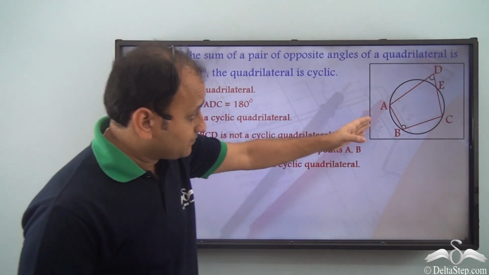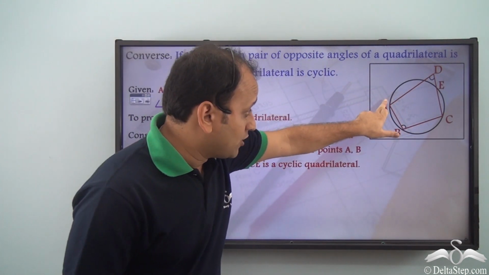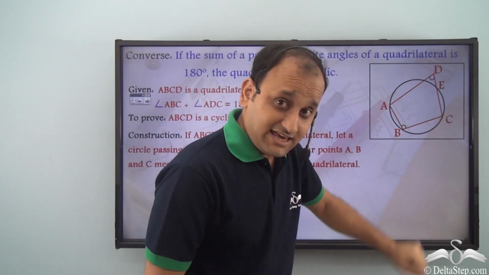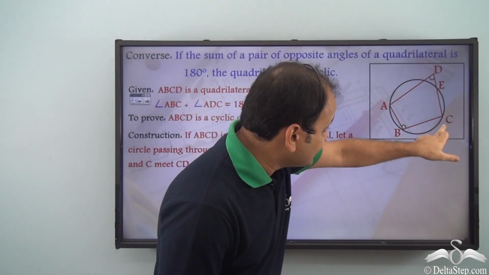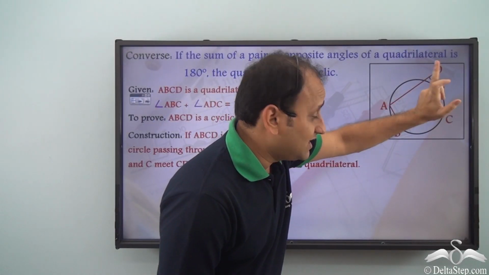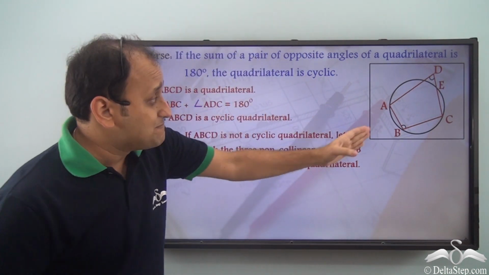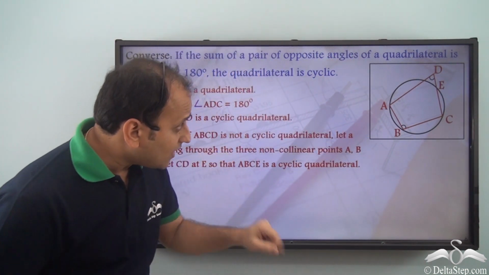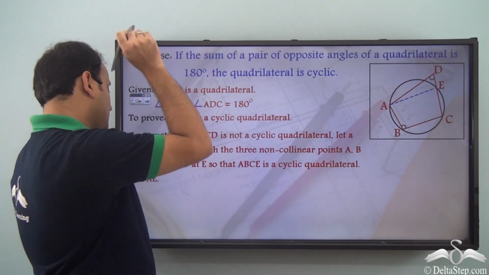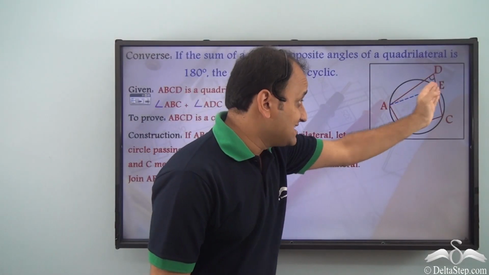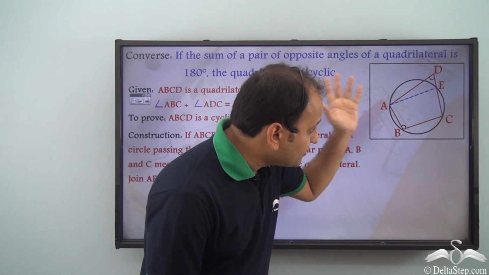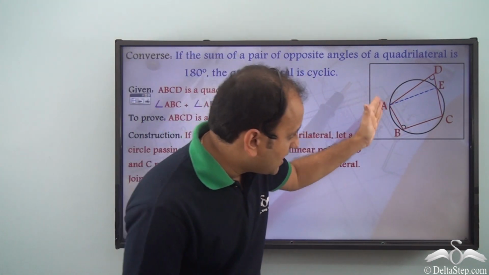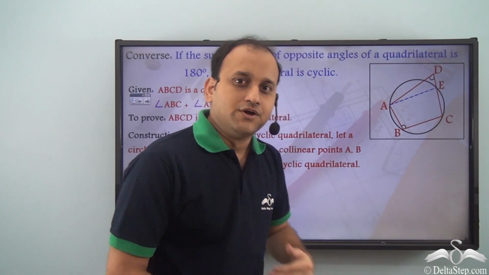So, A, B, C and E are concyclic points. Now, we join the points A and E. So, now we have a new quadrilateral which is ABCE.